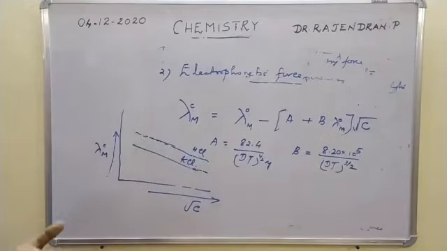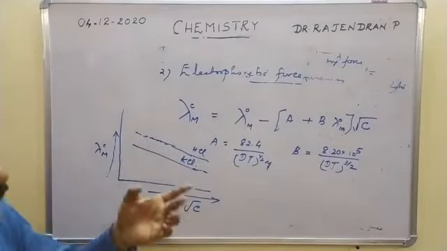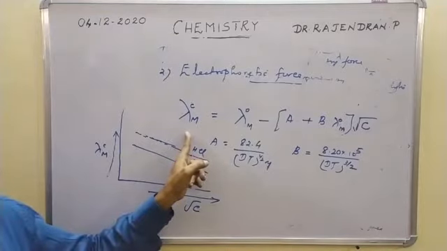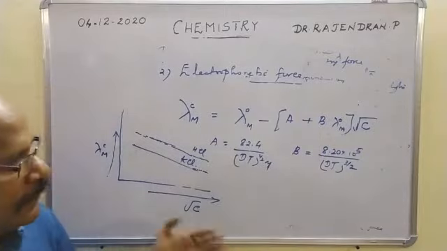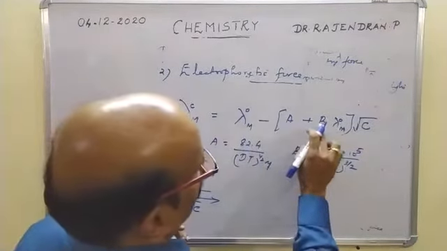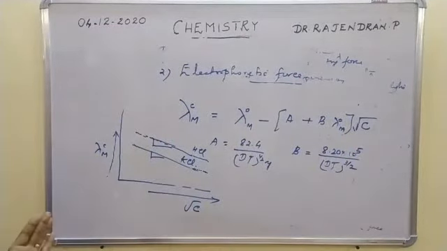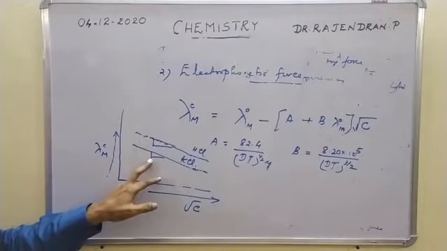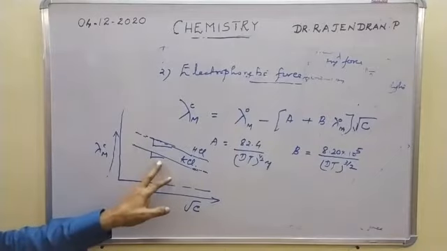The discussion of that is not required for you. Anyway, what you have to remember is that this is an equation of a straight line. So we plot lambda m versus square root of C. The result is a straight line, and the slope of this straight line gives A plus B lambda 0 m. That's the thing you have to remember. This is a negative slope. The plot of lambda m versus square root of C is a straight line with a negative slope.